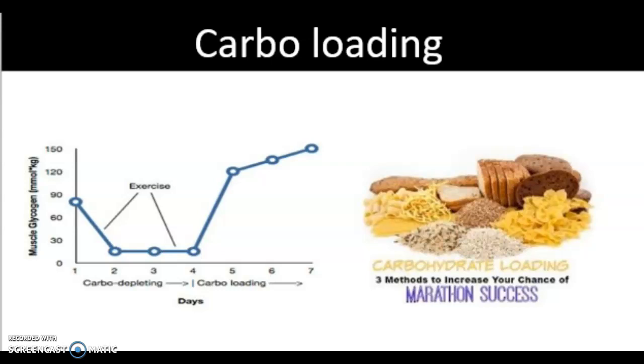At the end of day 3, the body will think that there is a problem with its glycogen stores, and that when it next can, it should store more glycogen than usual. On the graph, it can be seen that these muscle glycogen stores then continue to increase to 150. A study conducted in 2012 found that novice and recreational marathon runners should consider consuming a moderate to high amount of carbohydrates in the 24 to 36 hours prior to a marathon to improve their performance time.